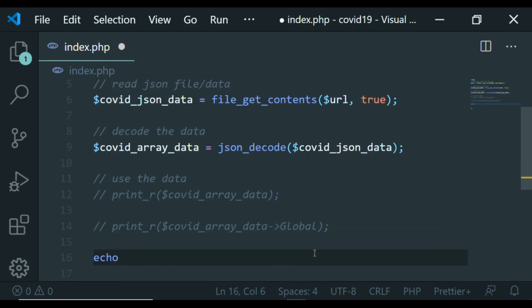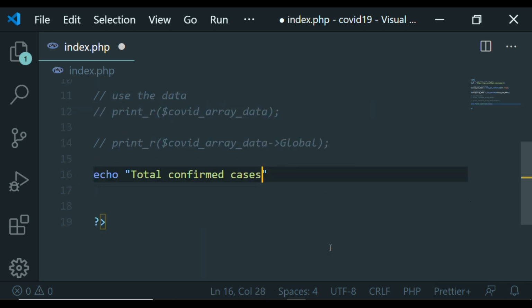echo just to display it. And then here I'll say total confirmed cases, and then I'm going to concatenate. No need to concatenate, I'll just paste this here. Sorry. Okay, let me use single quotes instead, because I enjoy using single quotes better in this case.